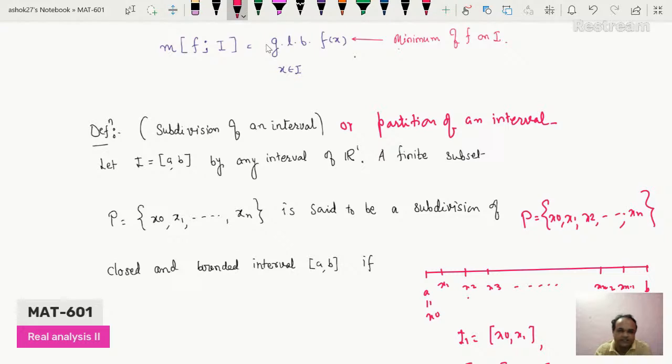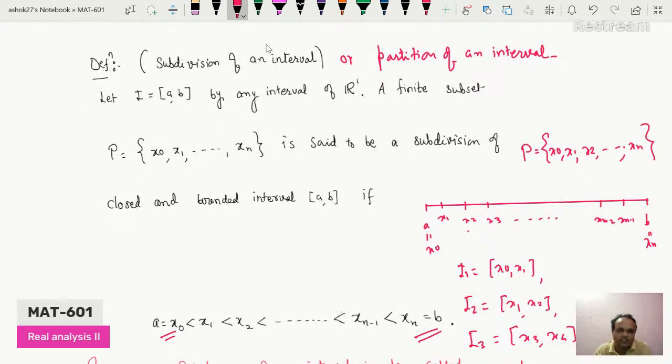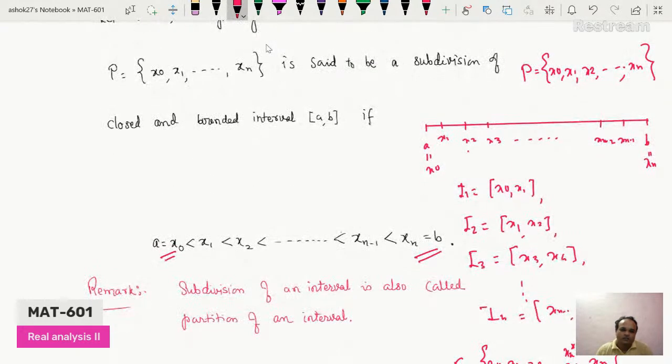A finite subset P, which contains n plus 1 points x0, x1 up to xn, is said to be a subdivision of the closed and bounded interval AB if it satisfies the following conditions. First, a should be equal to x0, and second, xn should be equal to b, means the first point of this set should be equal to a and the last point of this set should be equal to b.